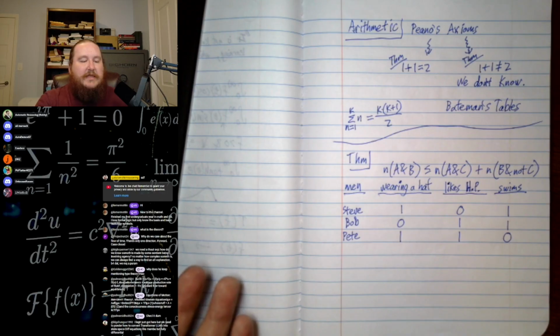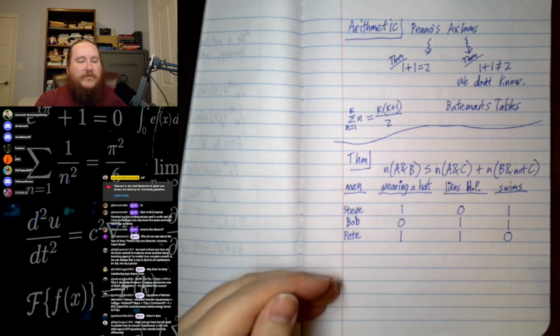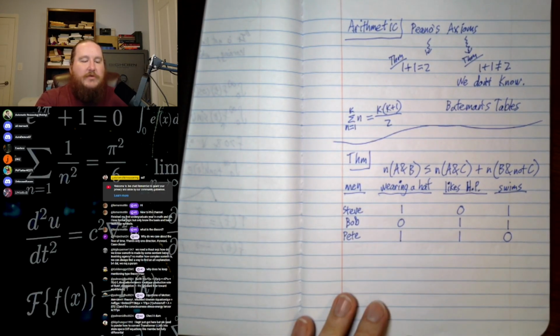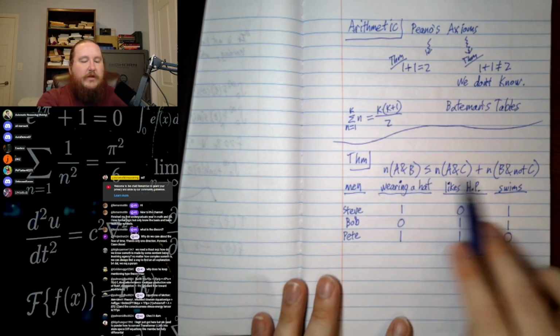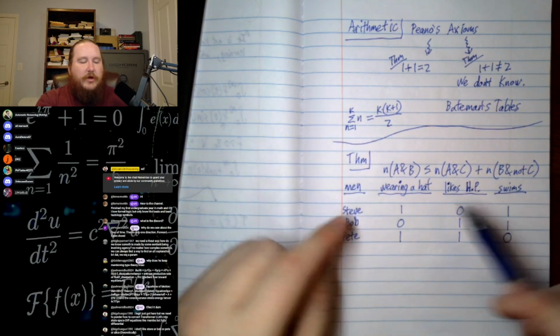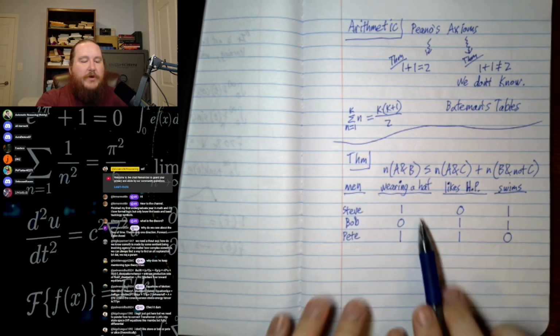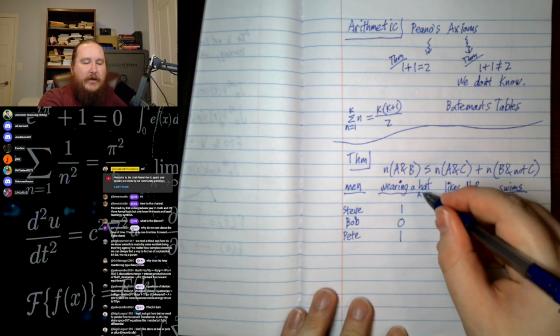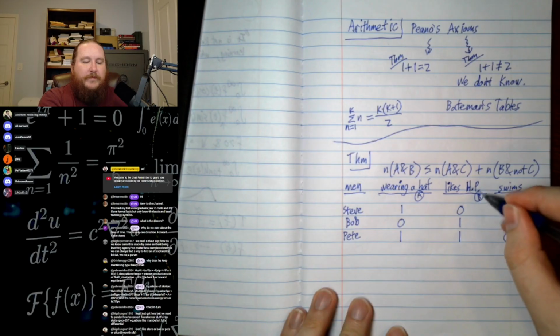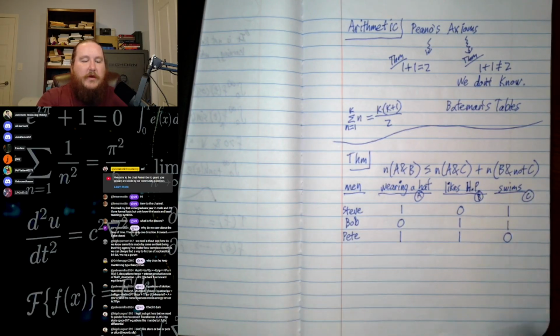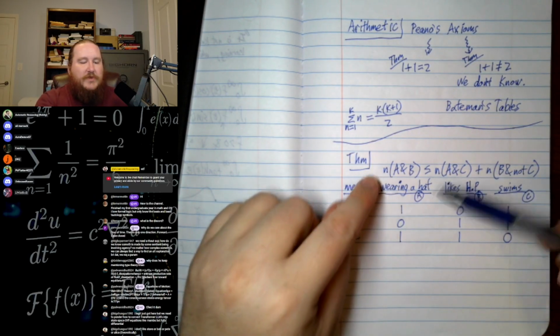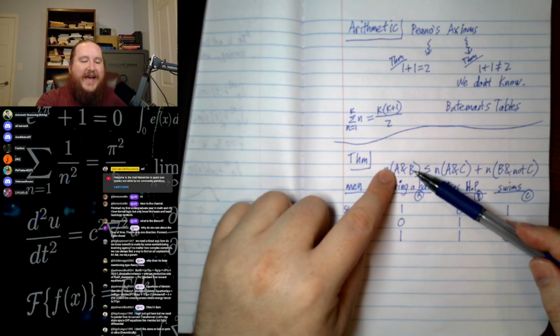So this is an example. We have any number of things we want. We have any binary properties we want. If you then follow the formula, this will always be true. So if you take three of the properties, we'll call this one A and this one B and this one C. We then just go through it one at a time. What are the things that satisfy A and B?